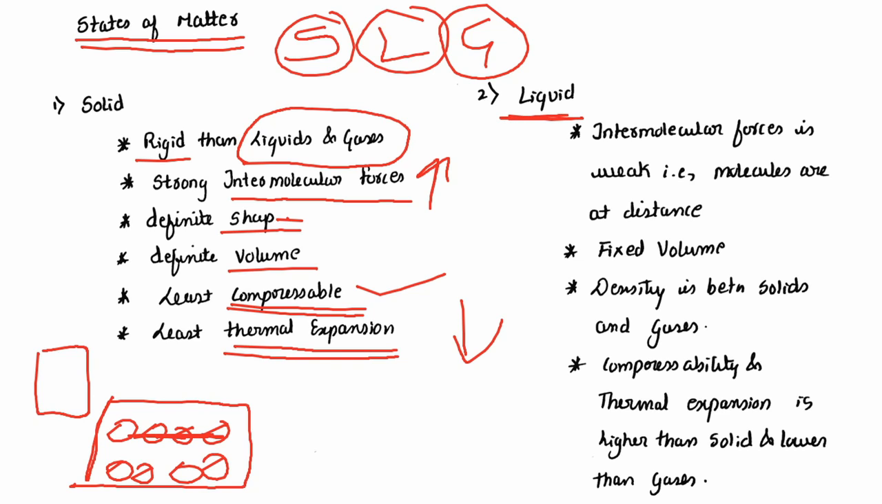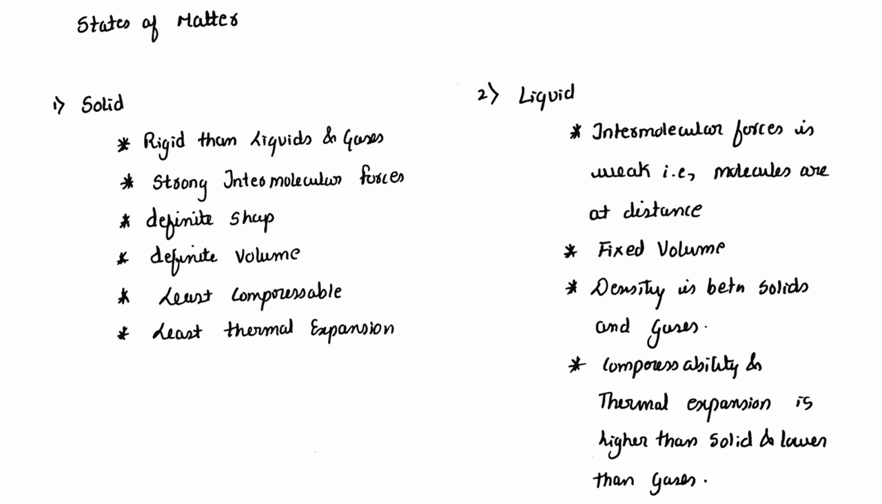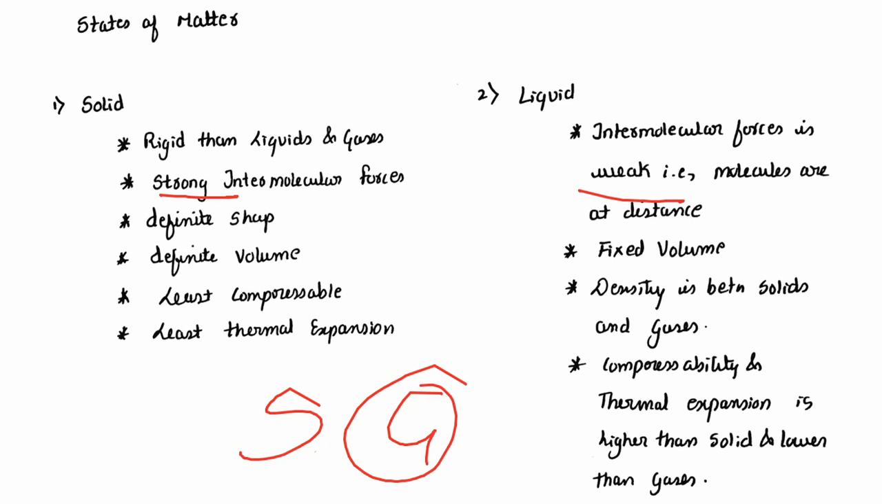Next is liquids. In liquids, intermolecular force is weak. That is, the molecules are at a distance. That is how they are able to flow. Intermolecular force is weak in liquids, whereas it is very strong in solids. Whereas when it comes to compressibility and thermal expansion, liquid lies in between solids and gases. Compressibility and thermal expansion are higher than that of solids but lower than that of gases. So compressibility and thermal expansion are highest for gases. Intermolecular forces are strongest in case of solids. In liquids, it lies in between.